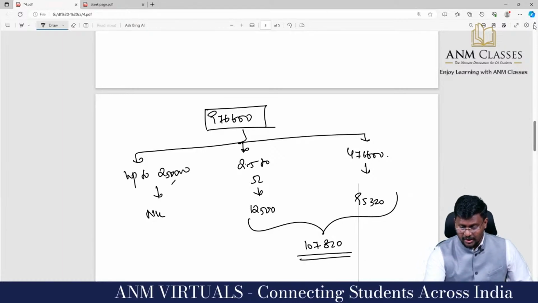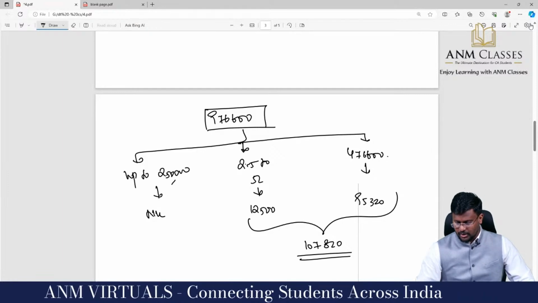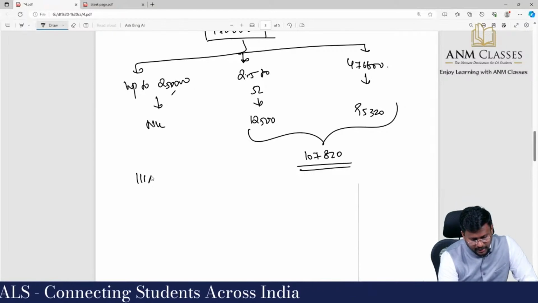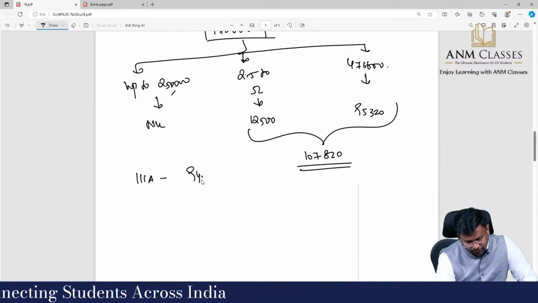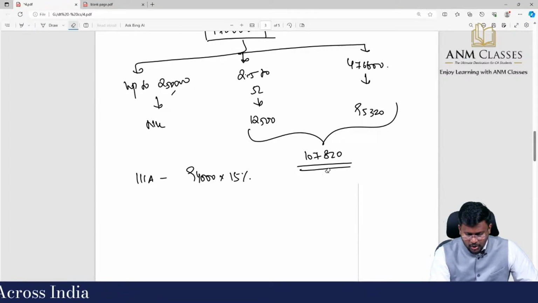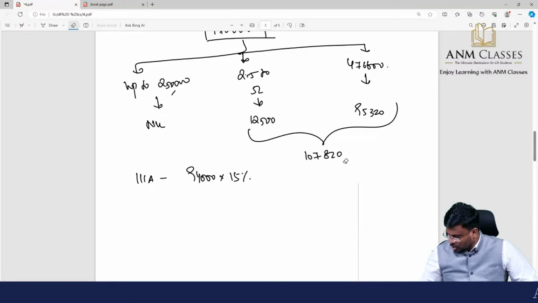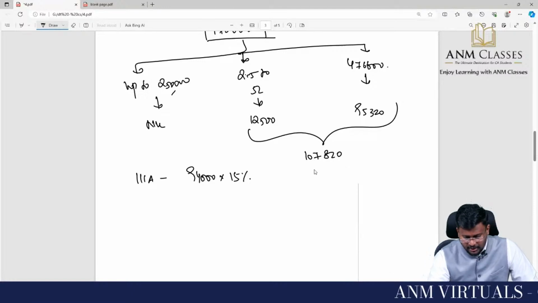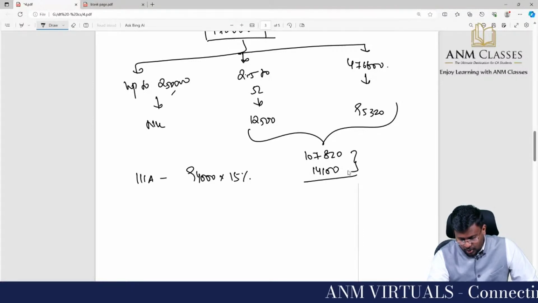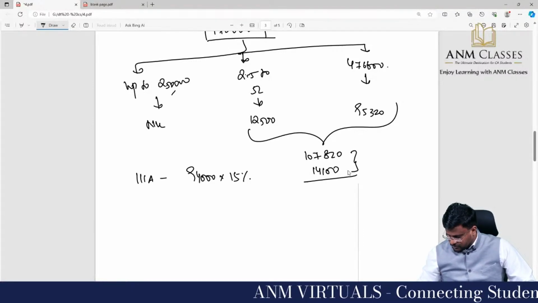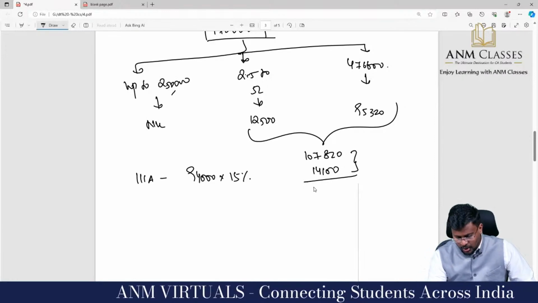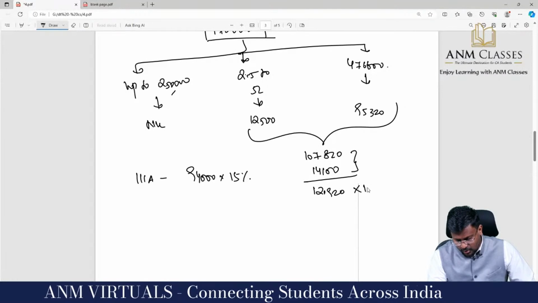But the question says there is a short-term capital gain, covered under 111A, which is 94,000 as income. For that, 15% tax liability will come. So 94,000 into 15% is 14,100 as tax. Then 1,07,820 plus 14,100 comes to 1,21,920.